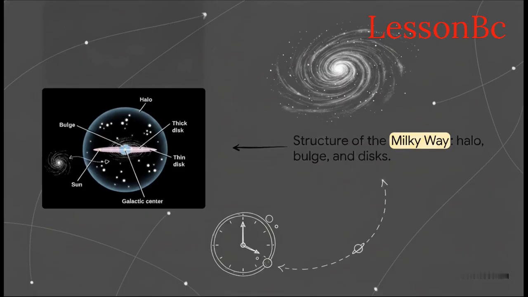And check out where our sun is located. We aren't sitting right in the center. We're actually hanging out in one of the spiral arms, the Orion arm to be specific. And yep, we are orbiting a supermassive black hole dead at the galactic center called Sagittarius A star.